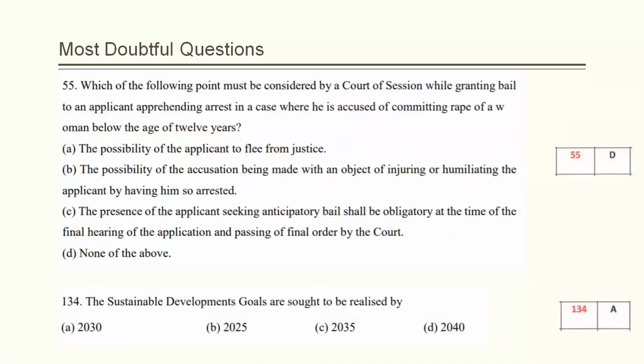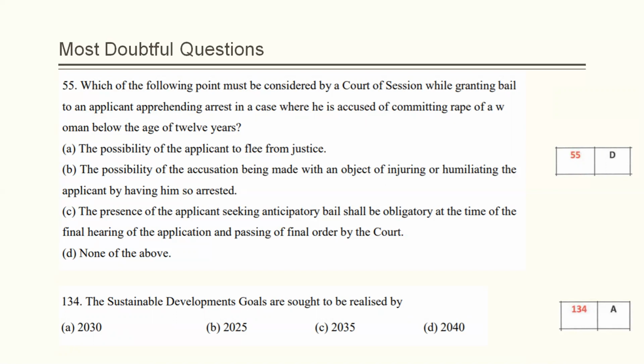The next question is question number 55. Which of the following points must be considered by a court of session while granting bail to an applicant apprehending arrest? For this question, the correct answer given by NLUD is option number D, none of the above. Though this question is also tricky and has created a lot of confusion.